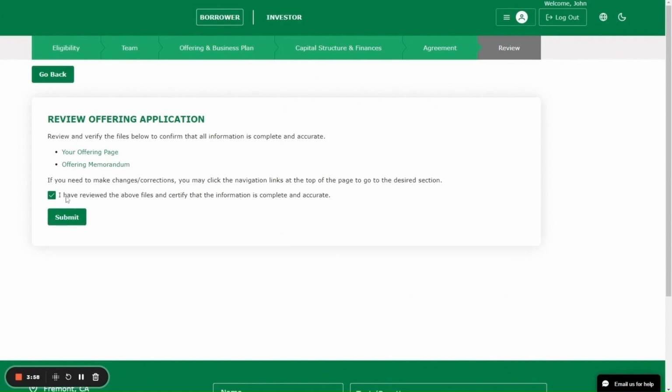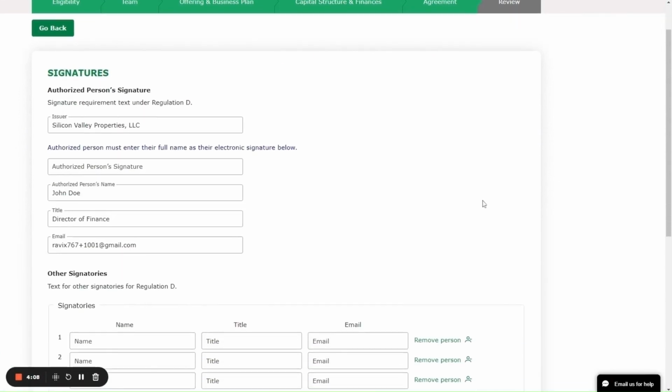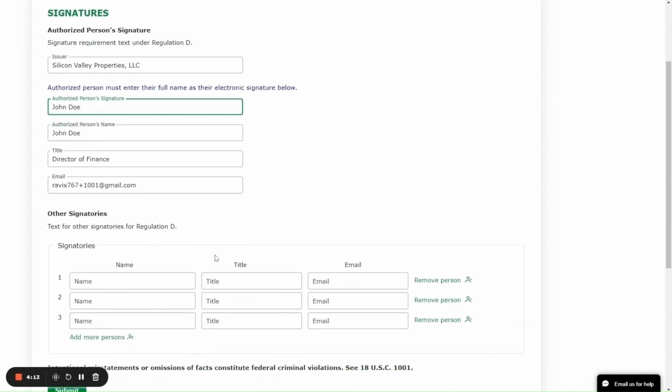The issuer has to confirm that they reviewed the disclosed information and certify that the information is complete and accurate. Press the submit button, and this is the final screen. The issuer will sign the screen. John Doe. If needed, additional signatories could be added. Additional signatories include all persons who need to approve this offering before it is submitted to Akemona.